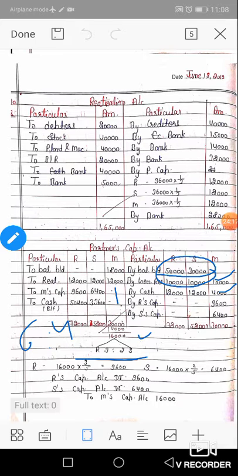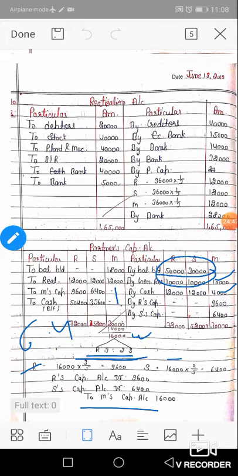So the capital ratio means not only the capital balance but the balance BD. Capital ratio means capital, general reserve, and P&L, all amounts merged, and the final ratio is 6 is to 4, or in short 3 is to 2. This loss of 16,000 is distributed between Ram and Sham in 3 is to 2. In the case of Ram, 16,000 into 3 upon 5 is 9,600, and in the case of Sham, 16,000 into 2 upon 5 is 6,400.